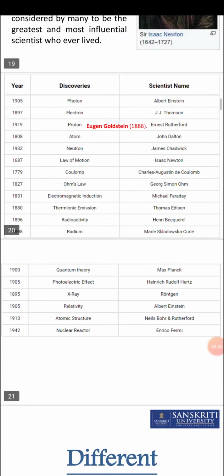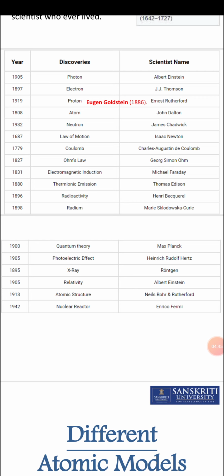Now we will discuss some of the discoveries, their year and their scientist name as well. The photon was discovered in 1905 AD by Albert Einstein. And the electron was discovered by J.J. Thomson in 1897. Here the scientists' names, their discoveries, and the years are also shown.